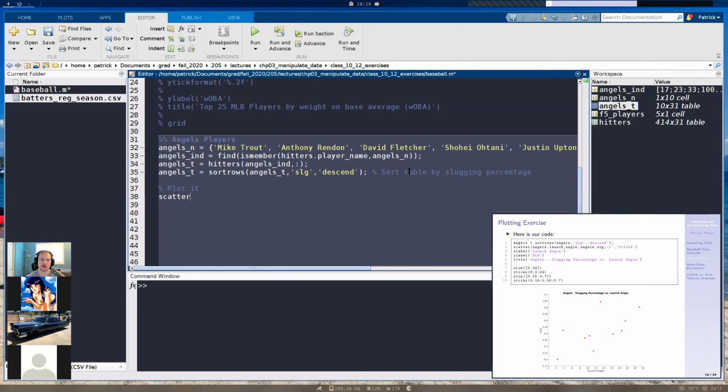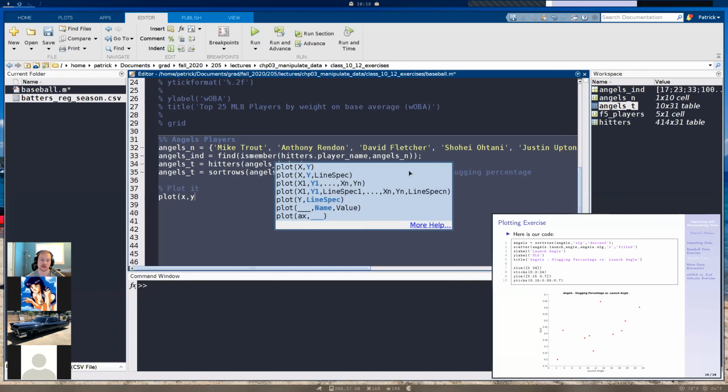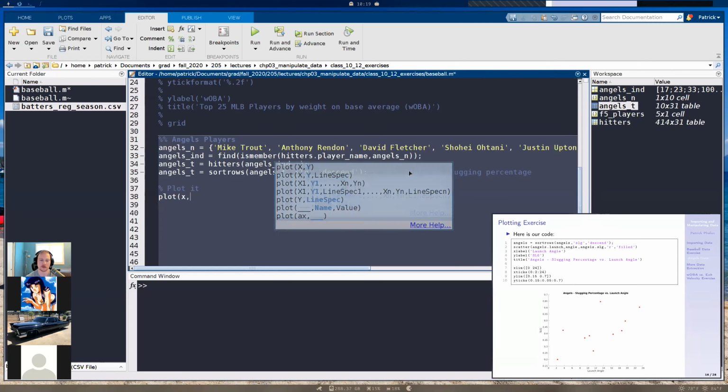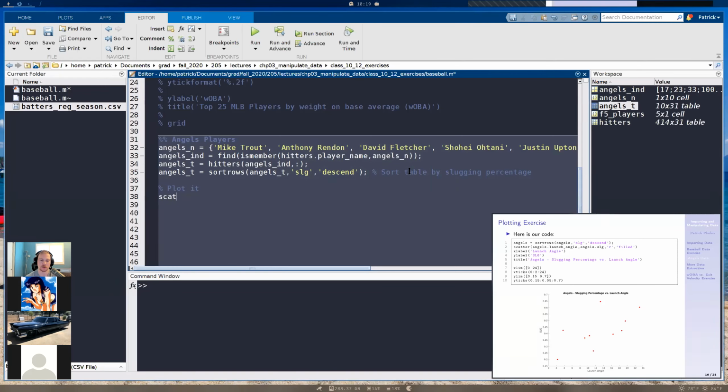So, we have a lot of different types of plots in MATLAB. We can have just a regular old line plot. We can have a bar chart. We can have a stem plot like we had last time. And this time we're going to use a scatter plot. So we're just going to basically plot the individual data markers. We could technically do this with a regular plot command as well, where we could just do plot x comma y. Let's say we had that, and then we could just do some data marker like that. But we're going to use the scatter command here.